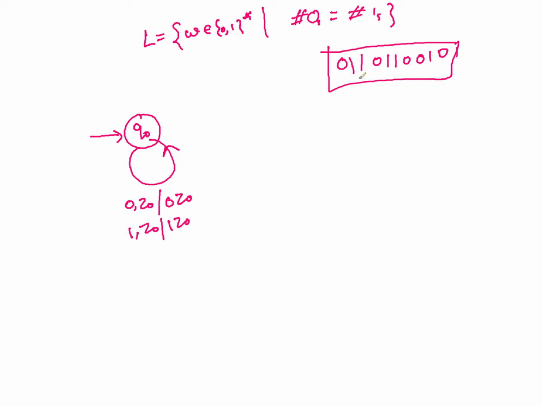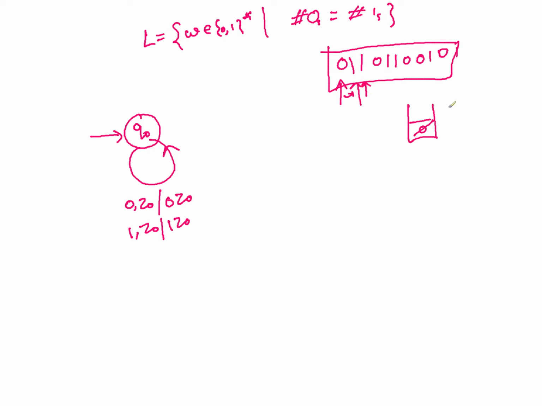Okay, so when you start processing, it is pointing to 0. What are you going to do? Put it on the stack. Then when you move the pointer here, what happens? Then you get a 1. So what should be happening? This 0 should be popped out, right? And then your head moves here.